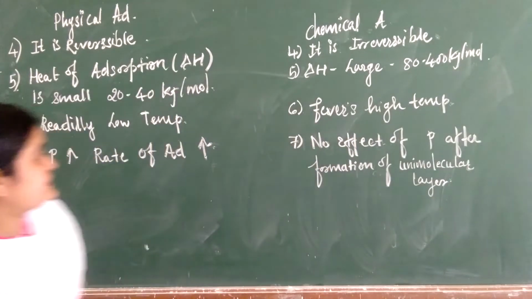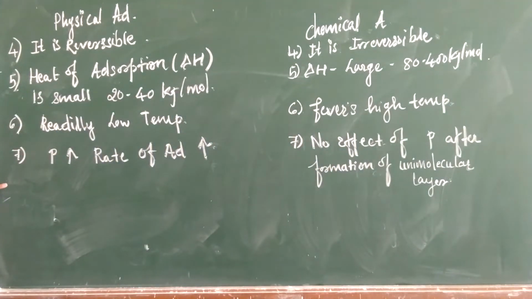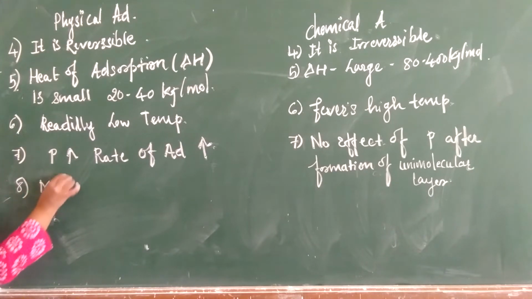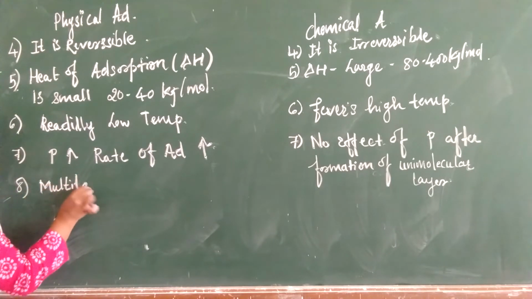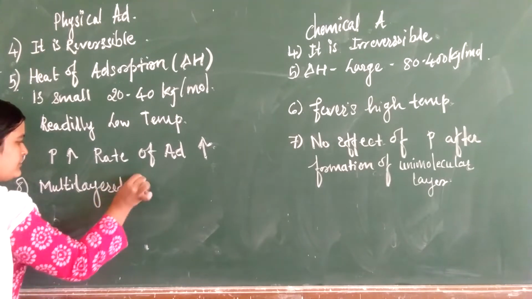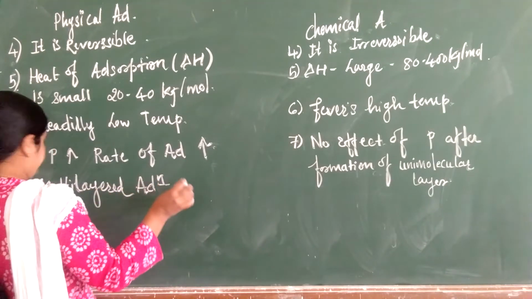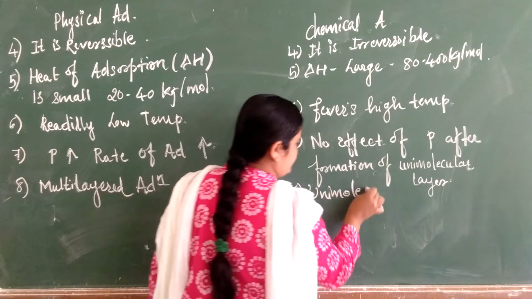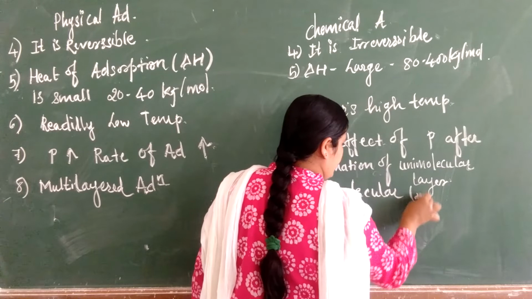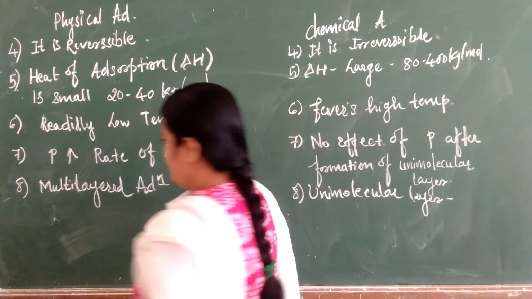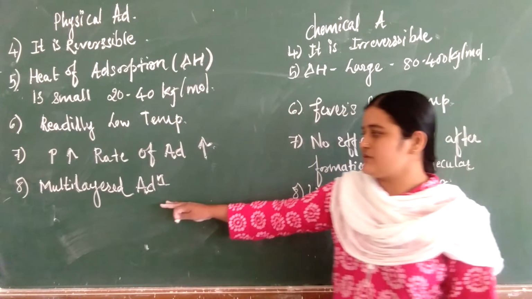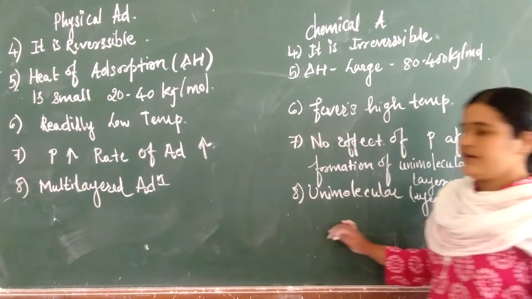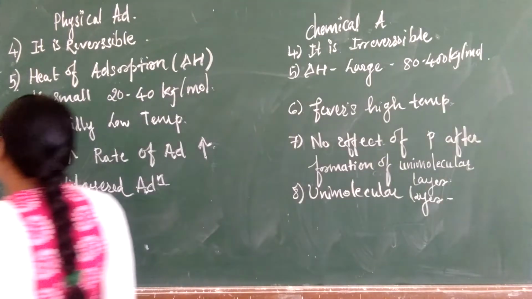Okay, now the next point. The eighth point is multi-layer adsorption. Here layer on layer can be formed, so it is multi-layer adsorption. In chemical adsorption, it is a unimolecular layer of adsorption, which means multi-layers will not form, it is only one layer.